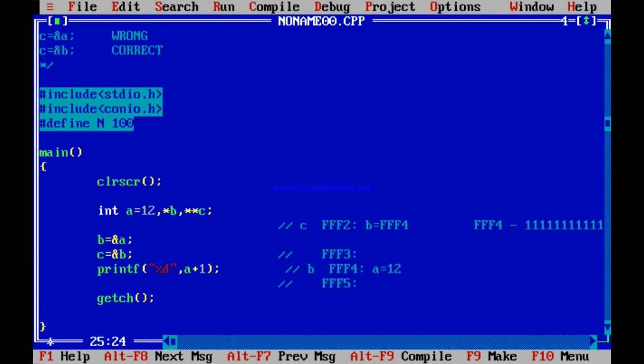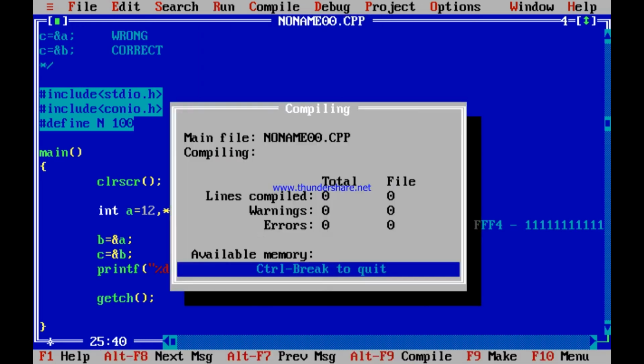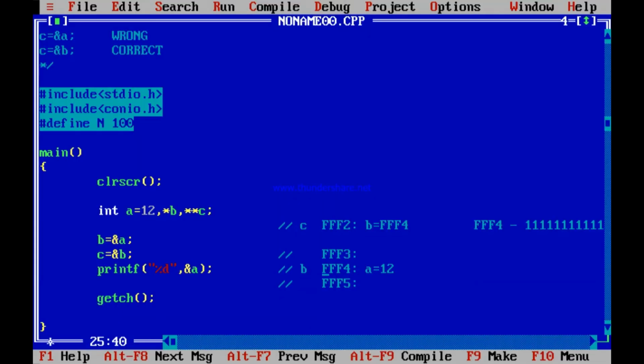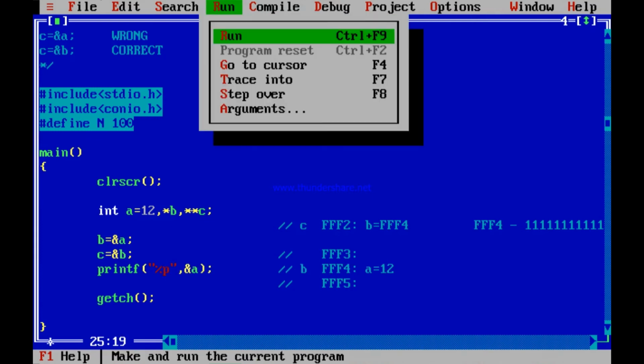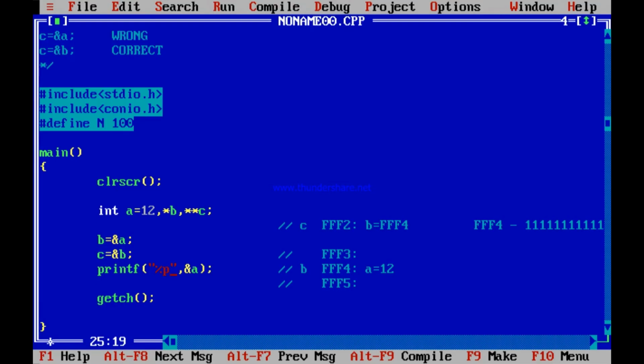What if I now check, I now write &A. A few more cases I am checking out. &A. It should print FFF4. Alt, enter. Sorry, not %d but %p. %p &A. It should print FFF4. Yes, FFF4. What if I print &A plus 1? That is FFF4 plus 1.